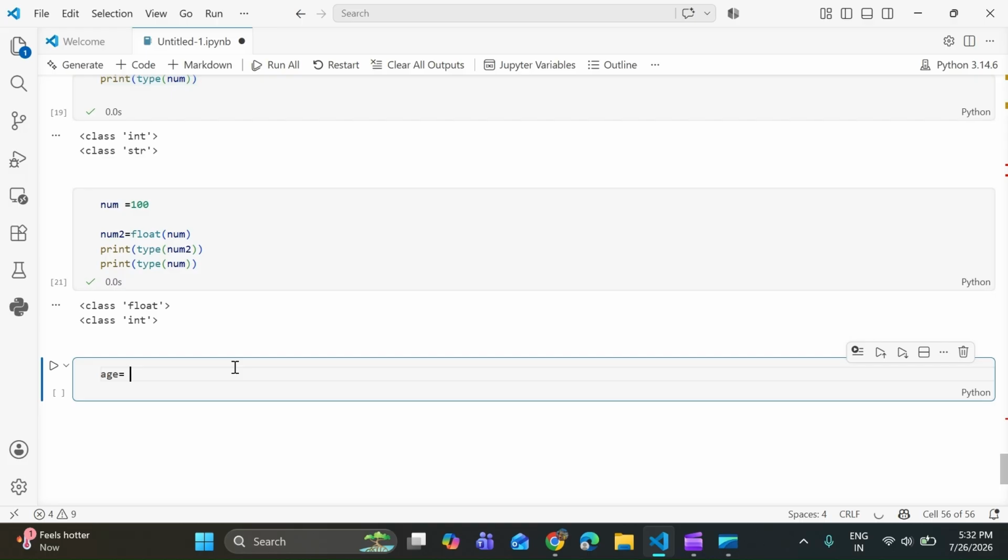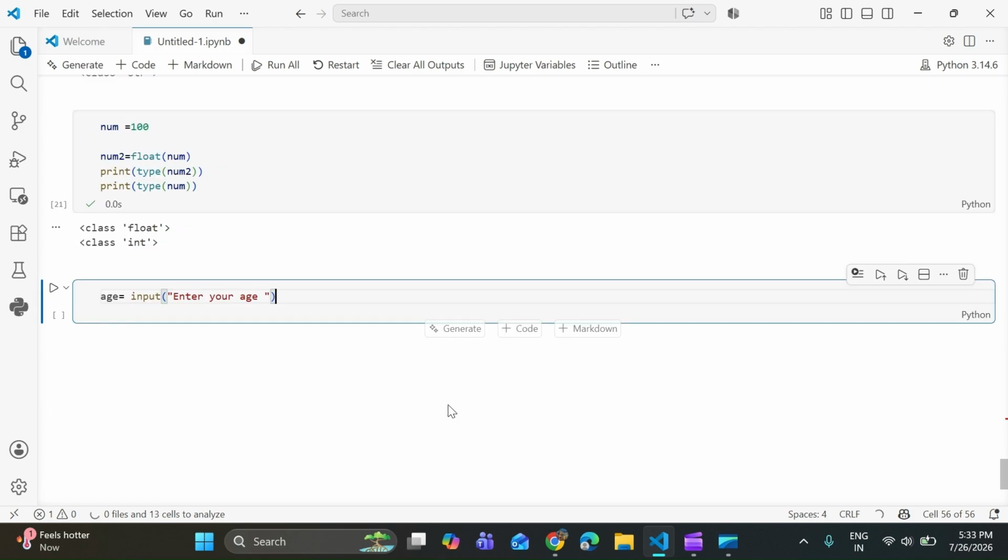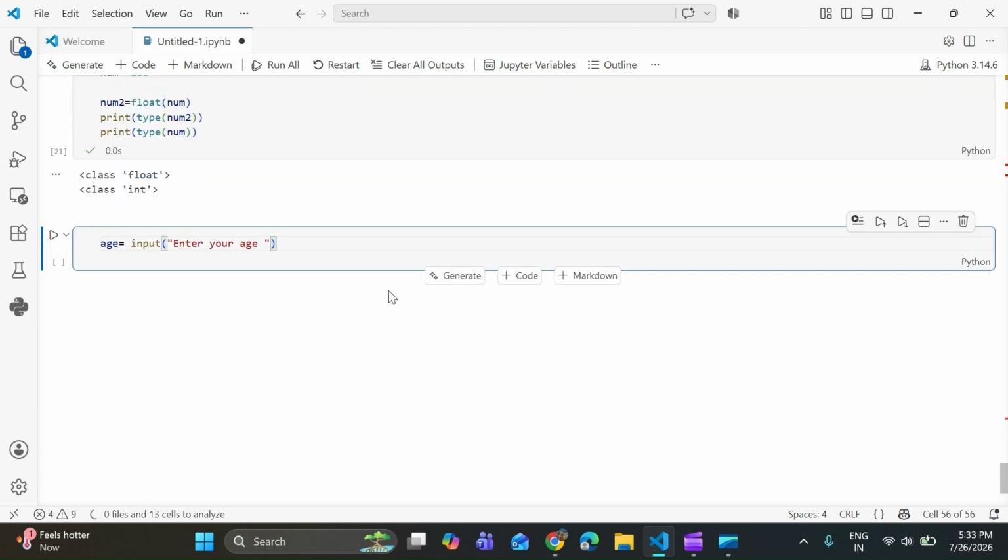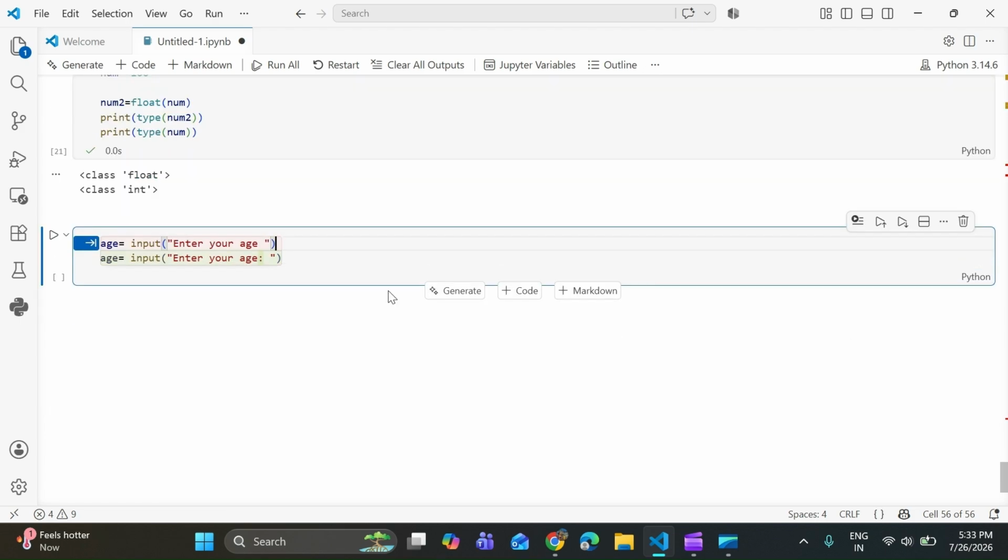You are asking the user to give their age. Python stores it as a string. If you want to perform a calculation, you need to first convert it into an integer.